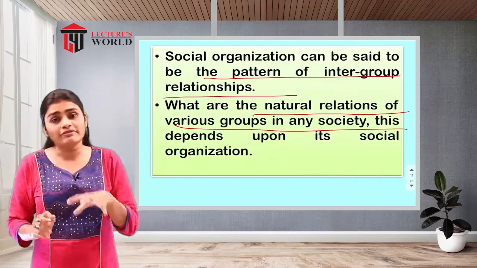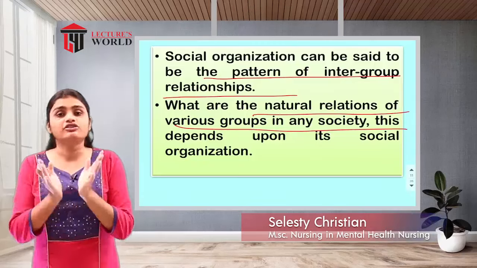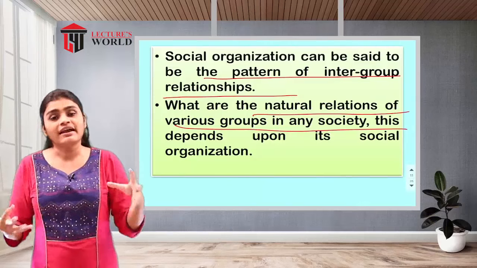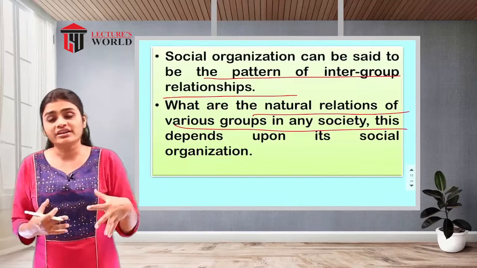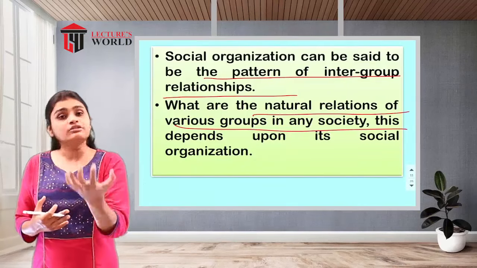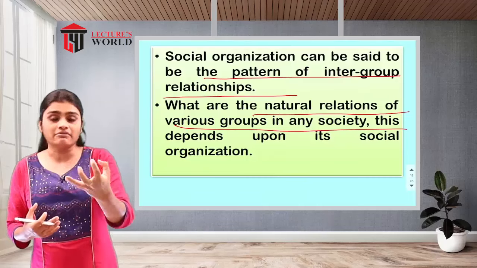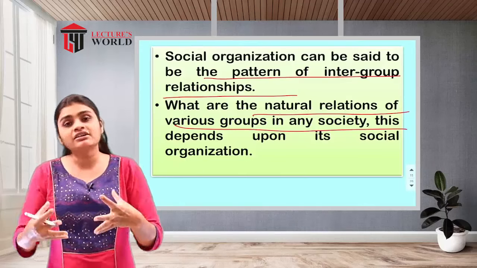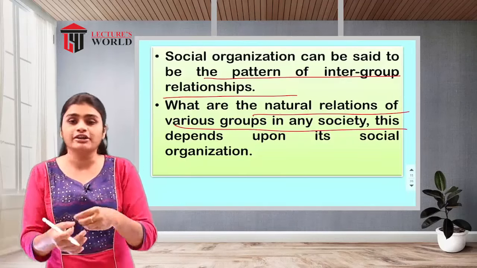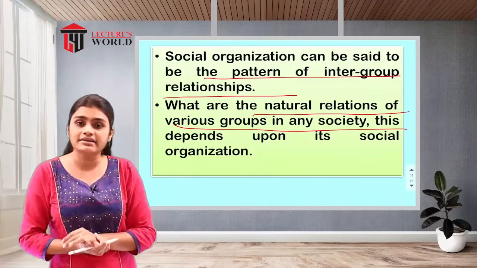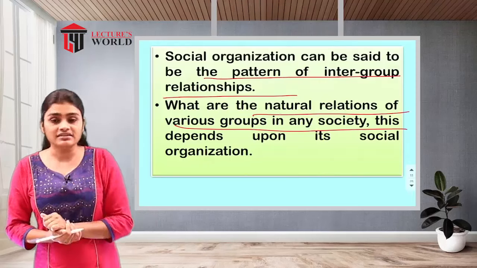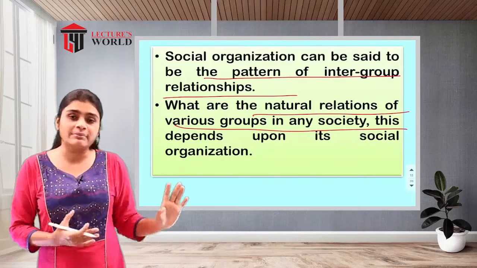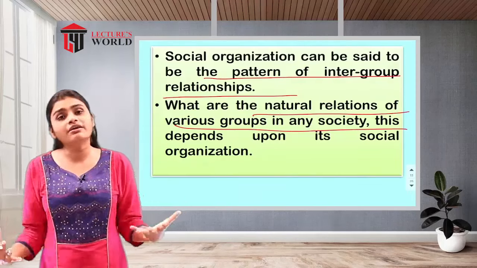In any group of people or in any society, these are natural things, not something artificial. For example, in one classroom, the 10th classroom, there is a specific category of people; the age group of all the students studying in the 10th standard will be similar. Similarly, in one family, the individuals have a blood relationship.